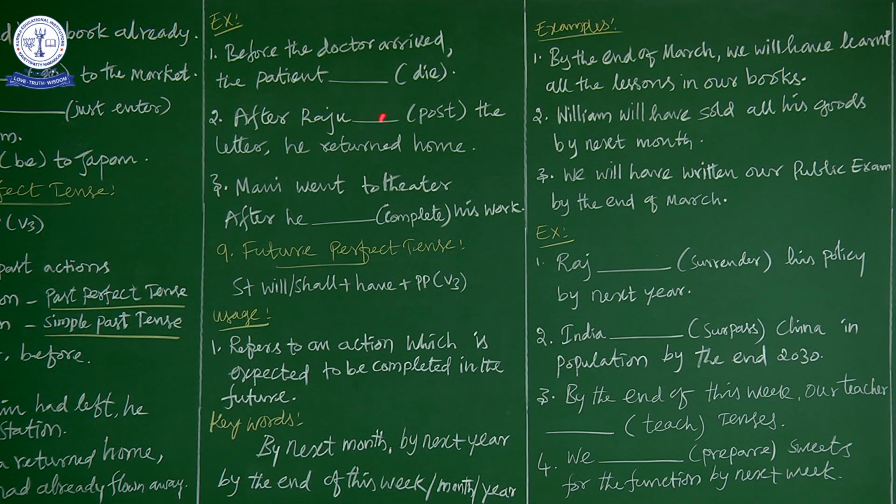Now what is the action here? Two completed actions, and which is completed first? Which is the earlier and later? You have to decide. So he returned home is the later action. So in later action you have to use simple past tense. That's why here we have used simple past tense. Now we have to apply here past perfect tense. Why? Because it is an earlier action. So after Raju had posted the letter, he returned home.